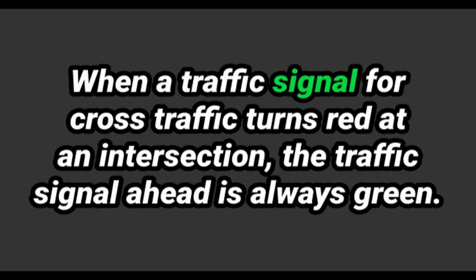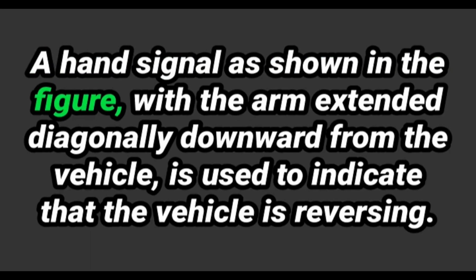34. When a traffic signal for cross traffic turns red at an intersection, the traffic signal ahead is always green. 35. The hand signal shown in the figure, with the arm extended diagonally downward from the vehicle, is used to indicate that the vehicle is slowing.